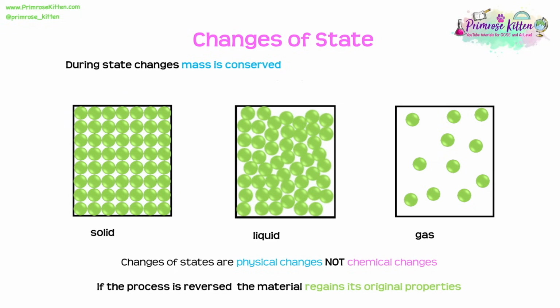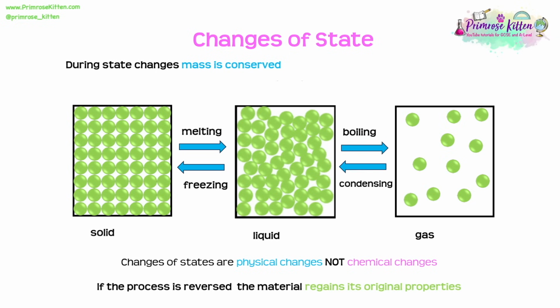So if we think of some of these processes that take place, we should know that going from a solid to a liquid is the process of melting, whereas going from a liquid to a solid is freezing. As we go back and forth there and we reverse those processes of melting and freezing, the material will regain its original properties. Likewise, when we go from a liquid to a gas, that's the process of boiling, whereas going from a gas to a liquid is condensing.